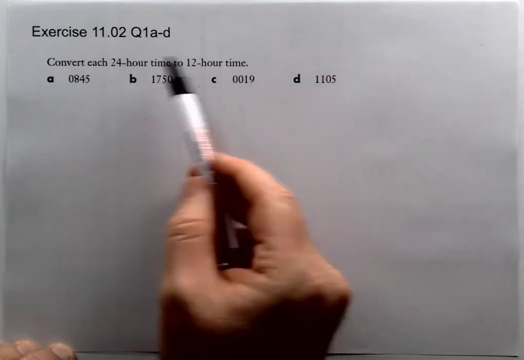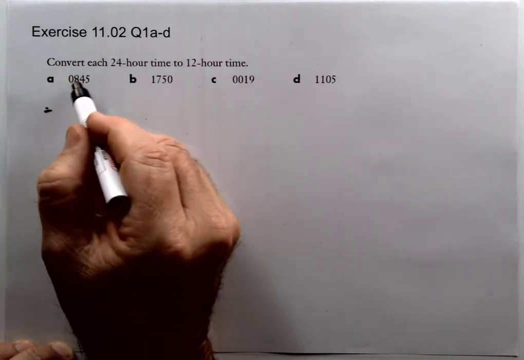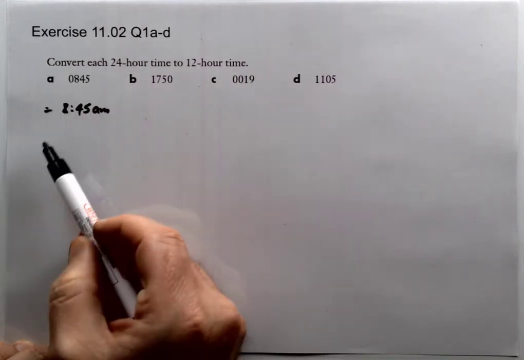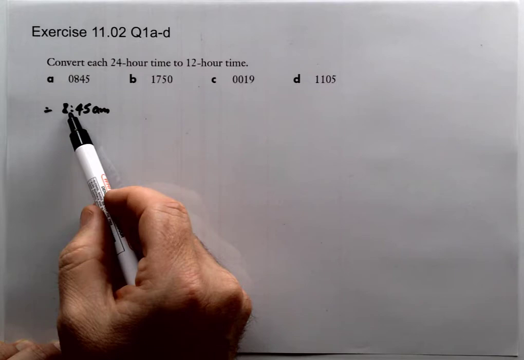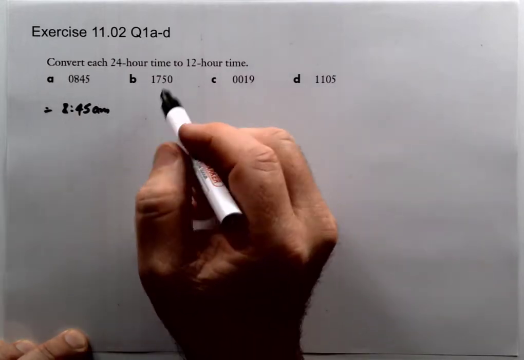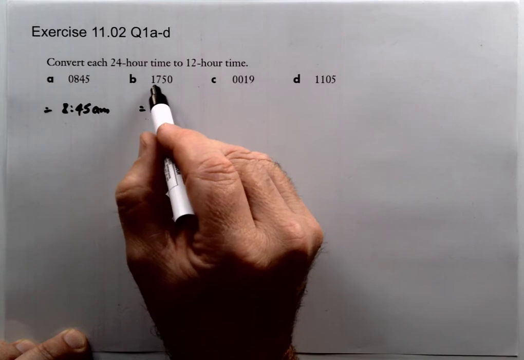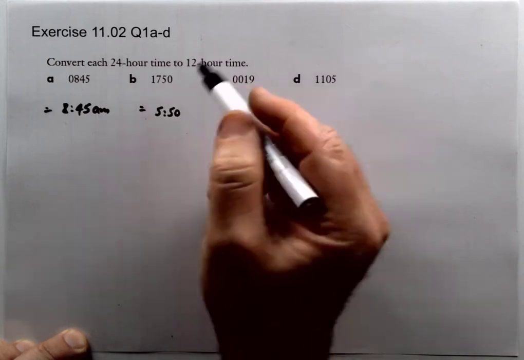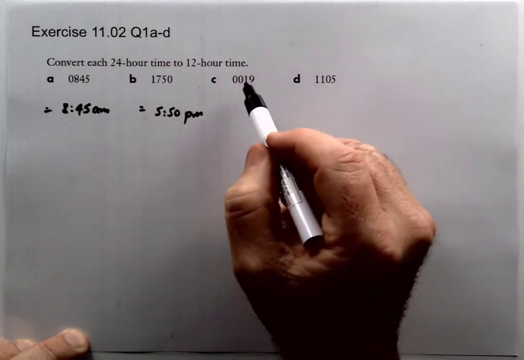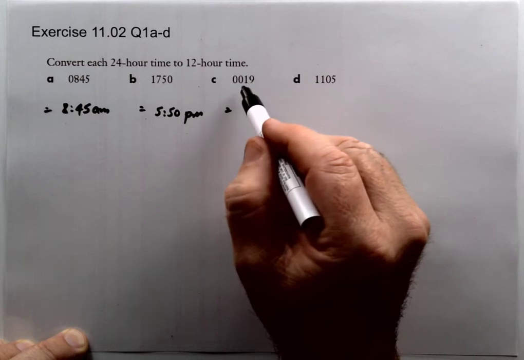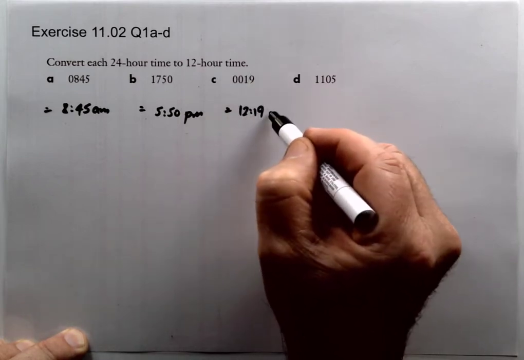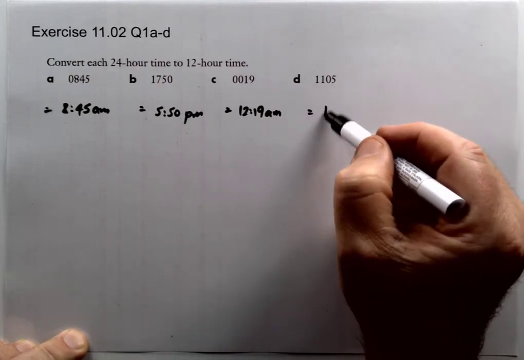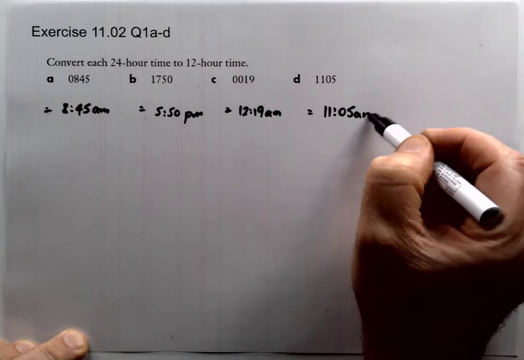Okay, we're converting from 24-hour time to 12-hour time. So here we're just in the morning, so that's just going to be 8:45 a.m. You can see all we've done is chopped off the 0, put our semicolon in the middle because it was in the morning. It's 8 a.m. Here we're in the afternoon, so we need to subtract 12 off there to get 5:50. It's afternoon, so that's going to be p.m. Here we've got just after midnight, so it's going to be 12:19. That's going to be a.m., so very early in the morning. And here again, we're just in the ordinary part of the morning, so 11:05 a.m.